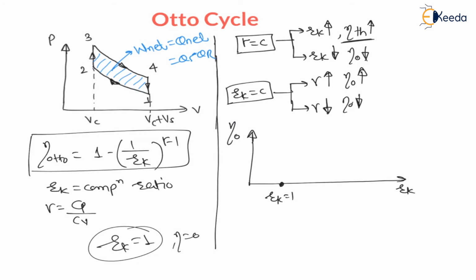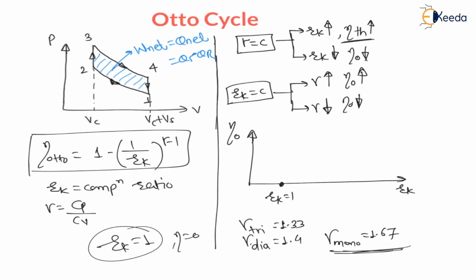We know that gamma of triatomic gas is 1.33, gamma of diatomic gas is 1.4, and gamma of monoatomic gas is 1.67. These values we know, right? Therefore as gamma increases, efficiency goes on increasing, right?